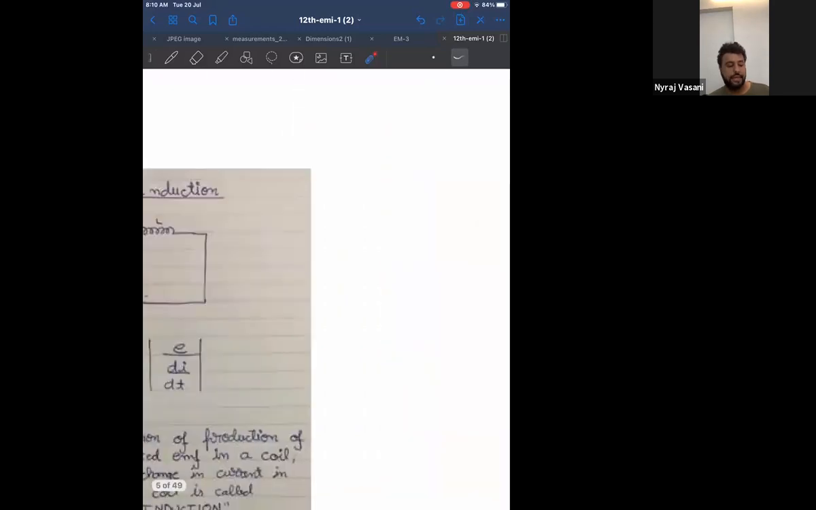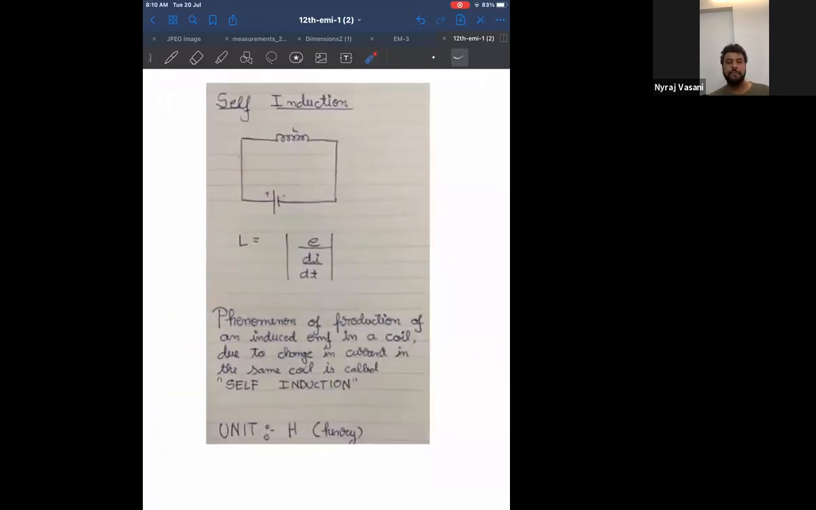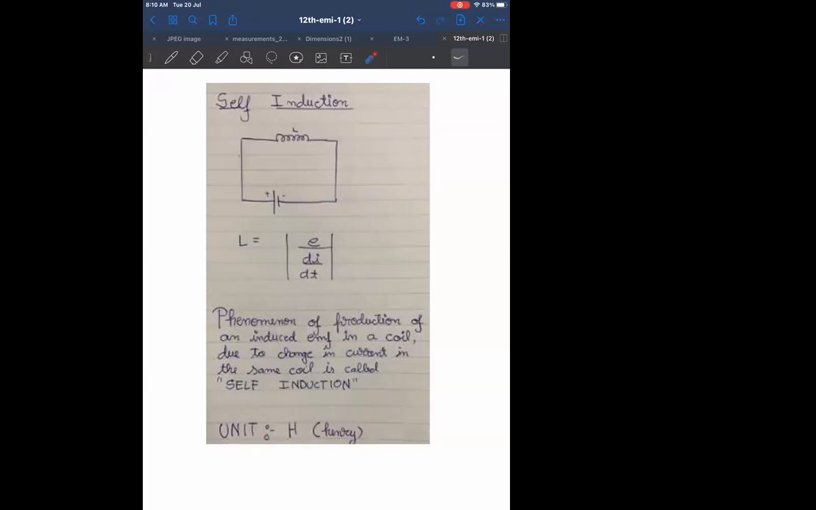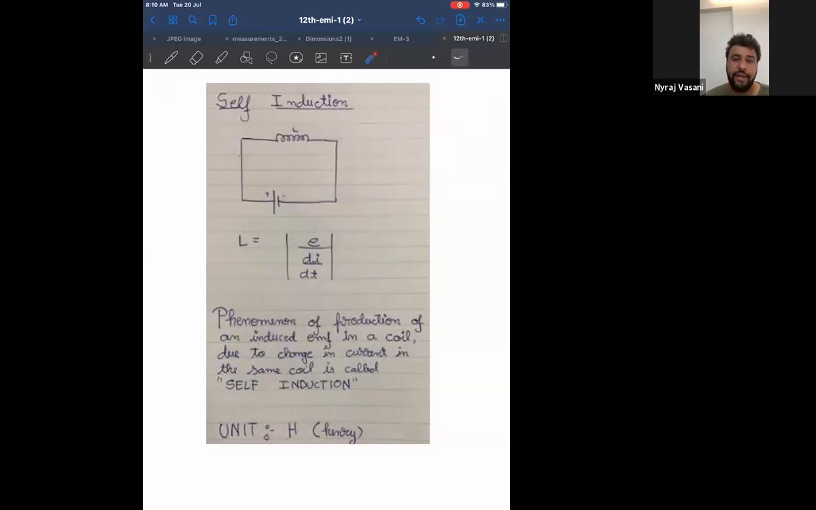But first look at self-induction again. Look at the screen. In self-induction, how many coils are there? One. How many power sources? One. In mutual induction, how many coils are there? Two. Two or more. Even two friends can come and have lunch, even three friends can come, but minimum two. But how many power sources? One.